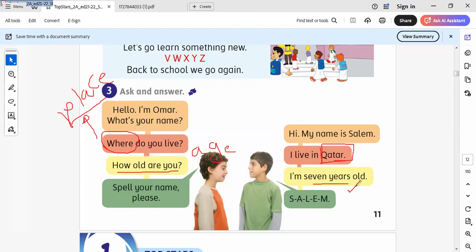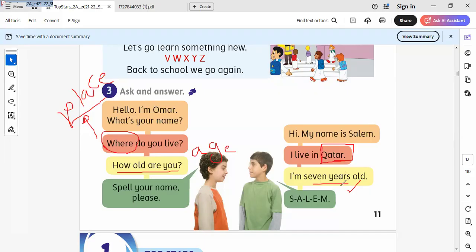Some of you are saying, Miss Iman, can we write the age in numbers or in letters? We are learning English, so we must write the age in letters, not in numbers. When we write a number like 7 or 10 in digits, where do we write it? In mathematics, because mathematics deals with numbers, but English deals with letters, sentences, and words.